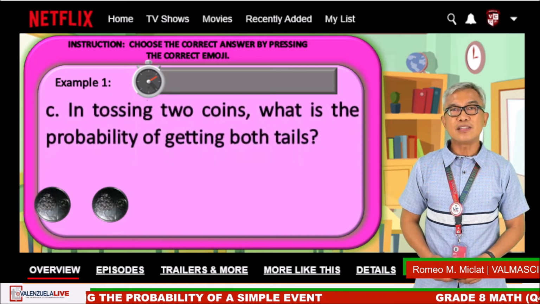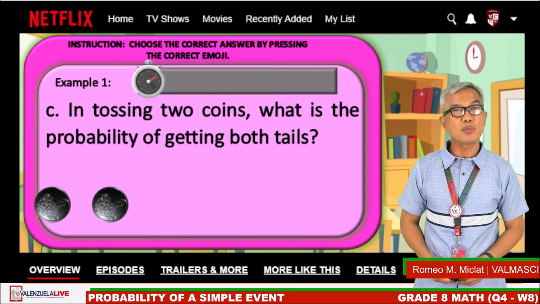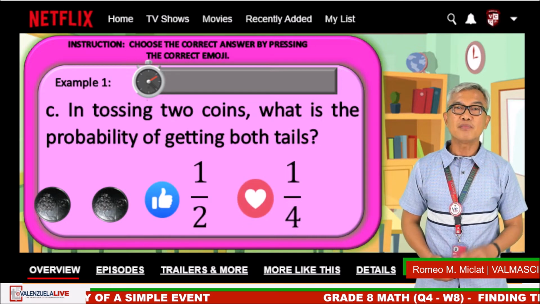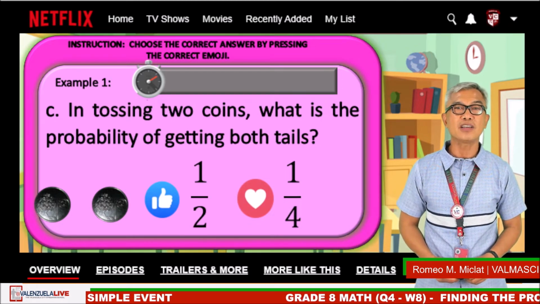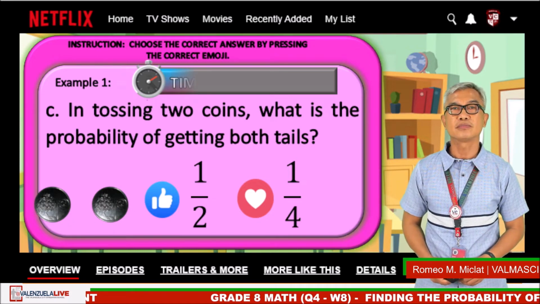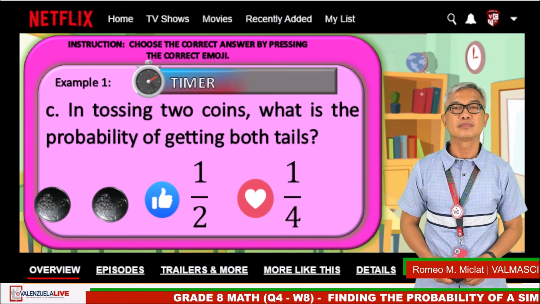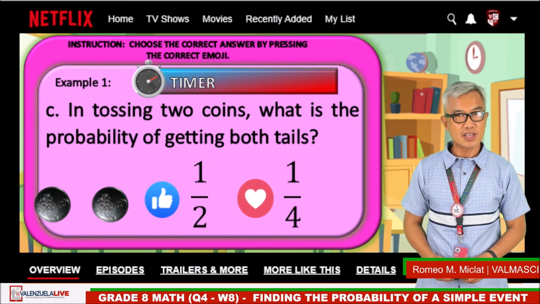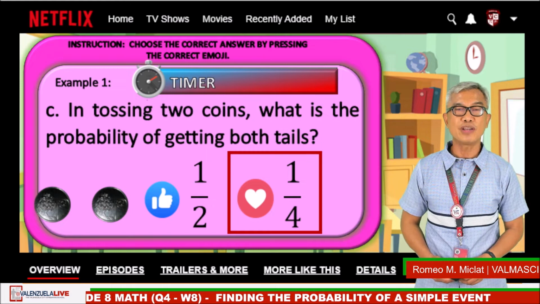Next one, in tossing two coins, what is the probability of getting both tails? Like emoji, 1/2, and the heart emoji is 1/4. The timer starts now. Okay, time is up. The correct answer is 1/4.